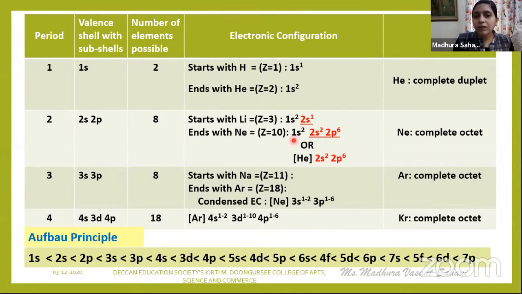And then we have learned about the EC with respect to each period, and we have made the concept clear. And here you have come to know why in the first period the duplet condition is satisfied, and from the first period onwards, how it satisfies the completion of the octet. And we have learned the electronic configuration of all of this.